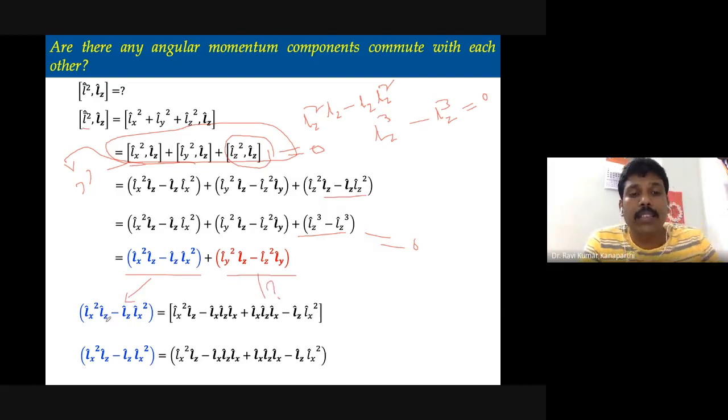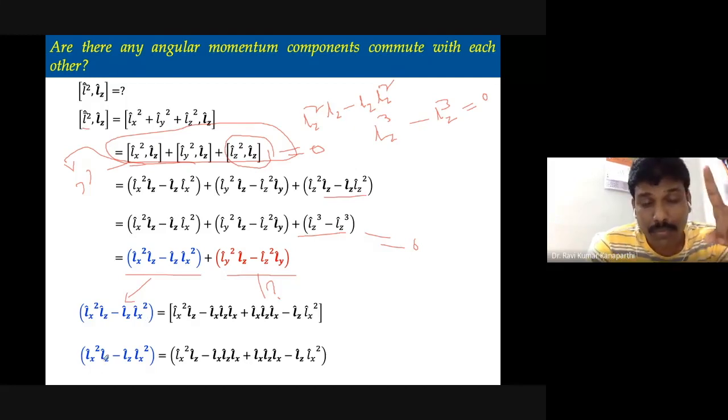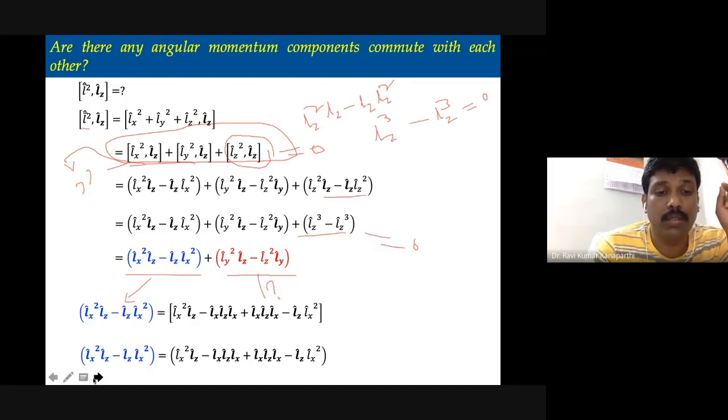Now Lx square Lz minus Lz Lx square is the object that we have to find out. What I do is subtract a quantity, and the same quantity I shall add also.